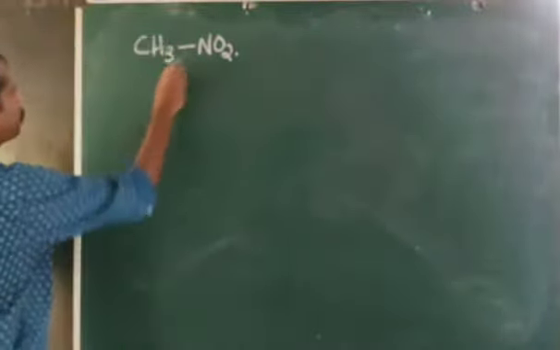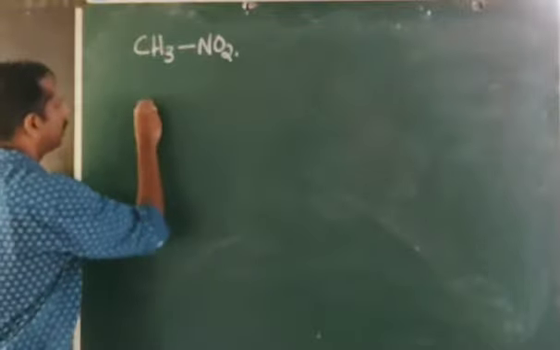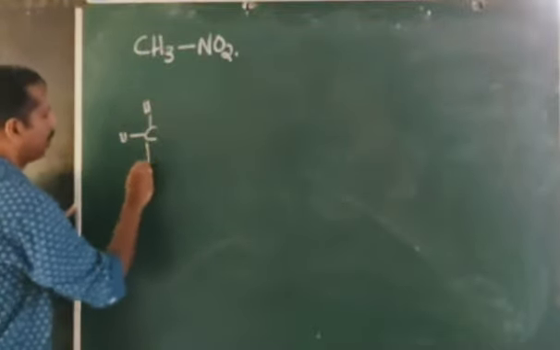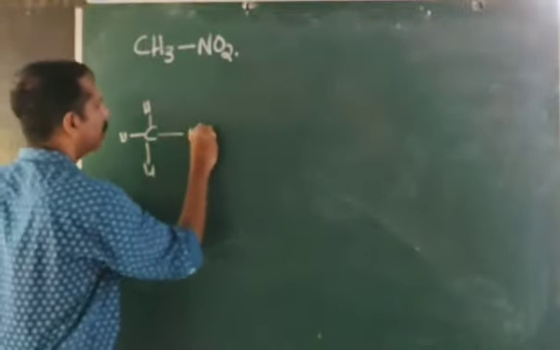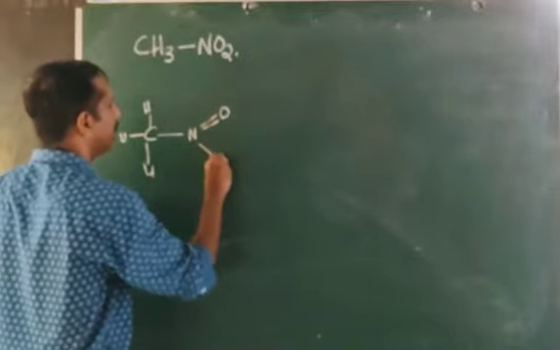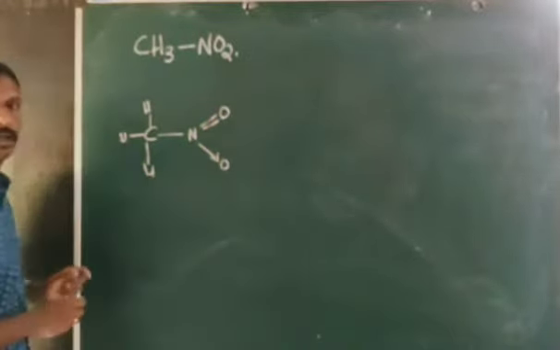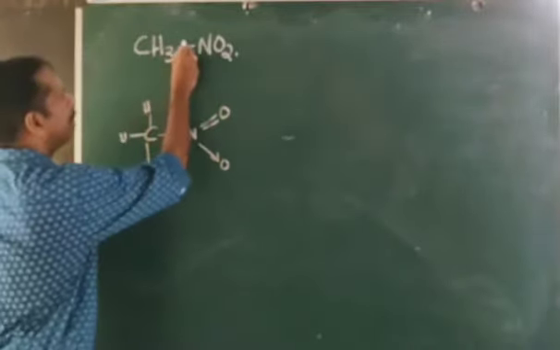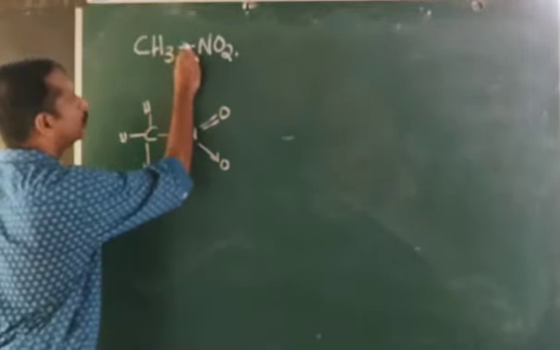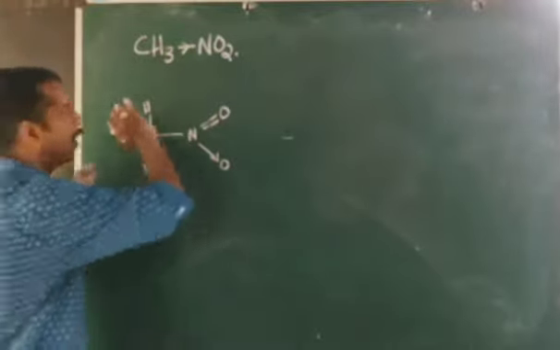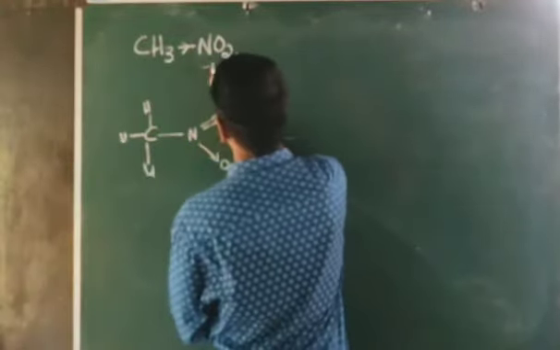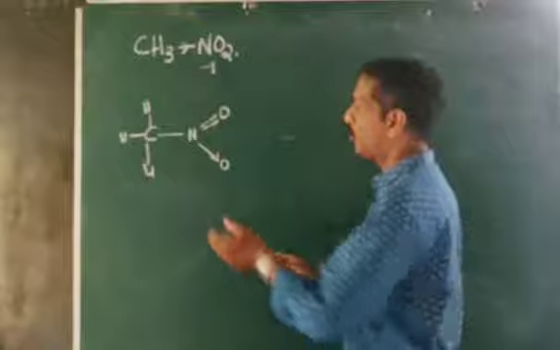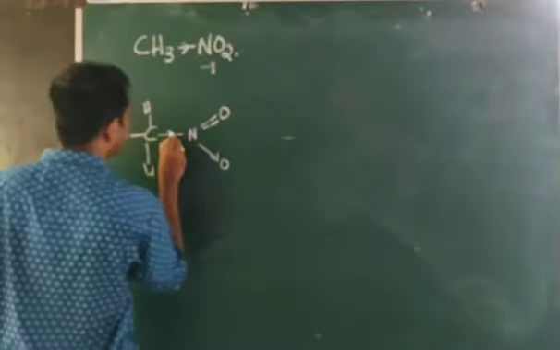Look at here. CH3 can be written as CHH. What is the actual structure of NO2? N double bond O, and here it is O. You might have studied that the NO2 group is an electron withdrawing group. That means minus I effect.